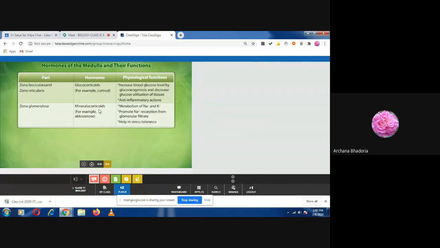Minerals present in the blood or the plasma are all regulated by the reabsorption process going on in the tubule of the nephron. Okay, so with this word you can remember which region will produce it. Now shall I take up the next slide?